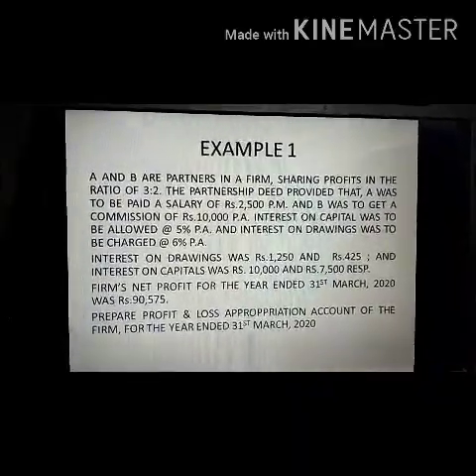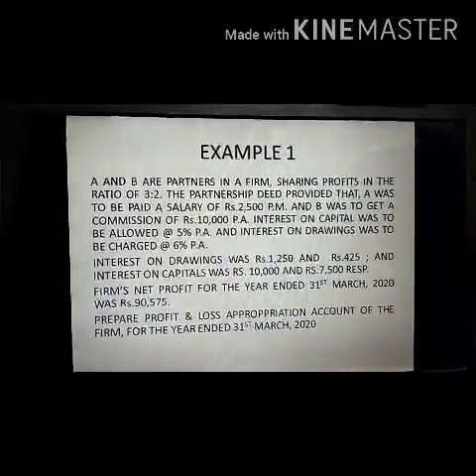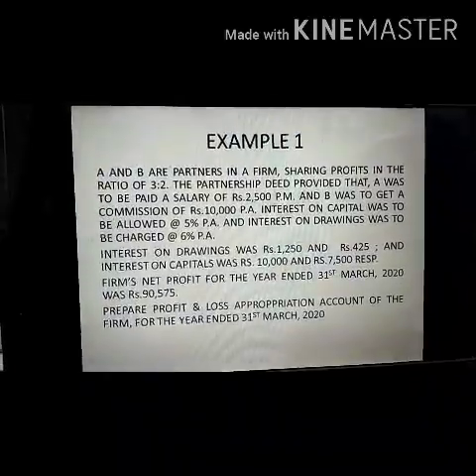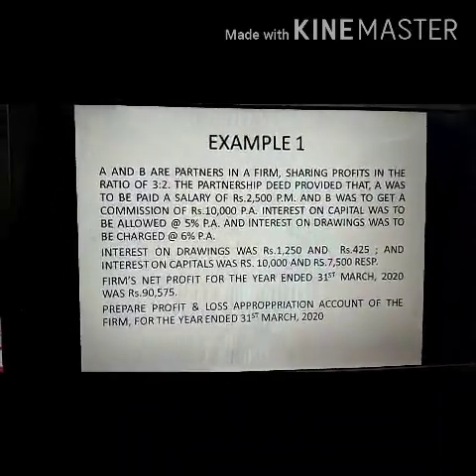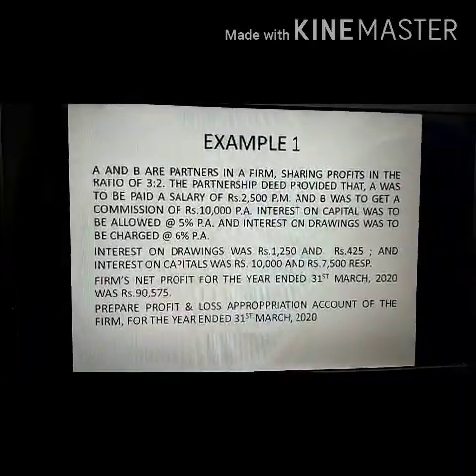Let's take an example of a typical profit and loss appropriation account. Okay, I read the question. Children, I want to suggest to you on 2-3 issues.